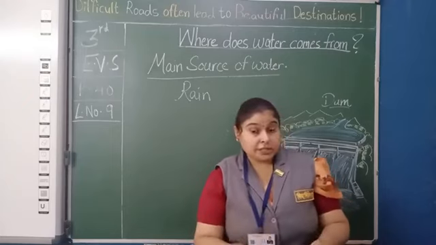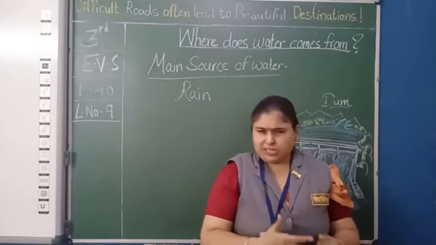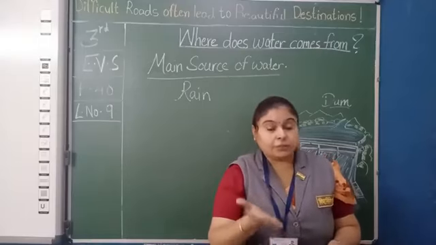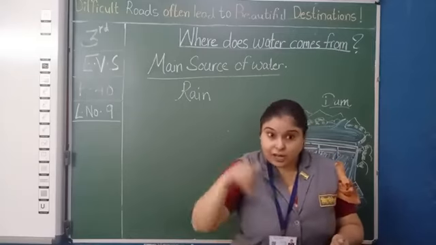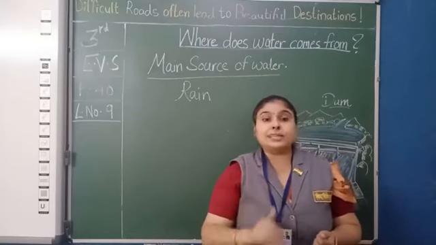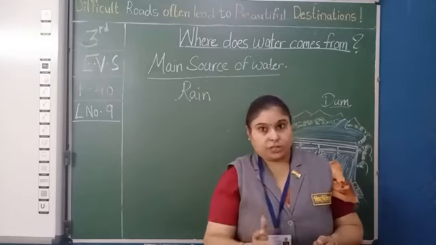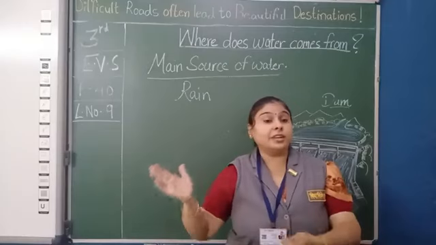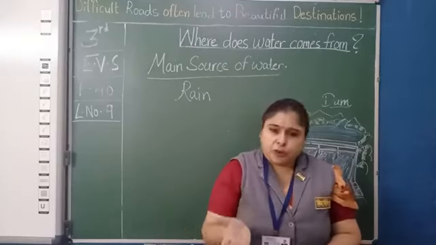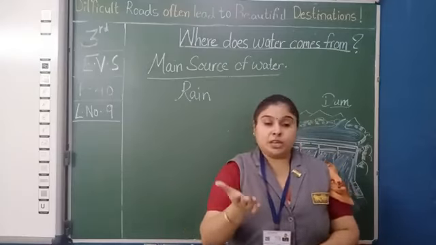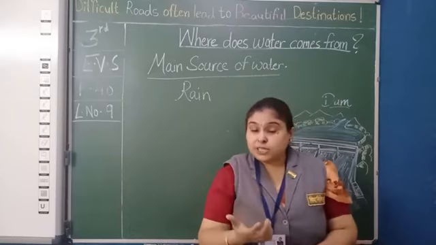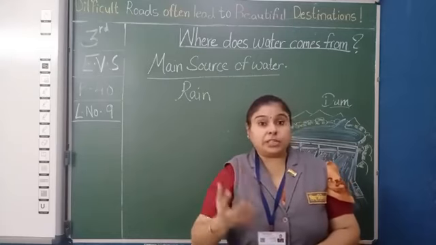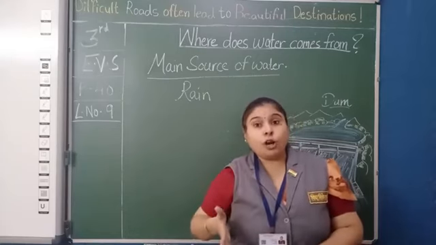Now the ocean, despite being salt water which we can't use, is also considered surface water because it is upside, not underground. When it rains, some water flows over the ground, giving rise to different water bodies: rivulet, stream or river. Water bodies are bodies where the water either collects, is stored or flows.